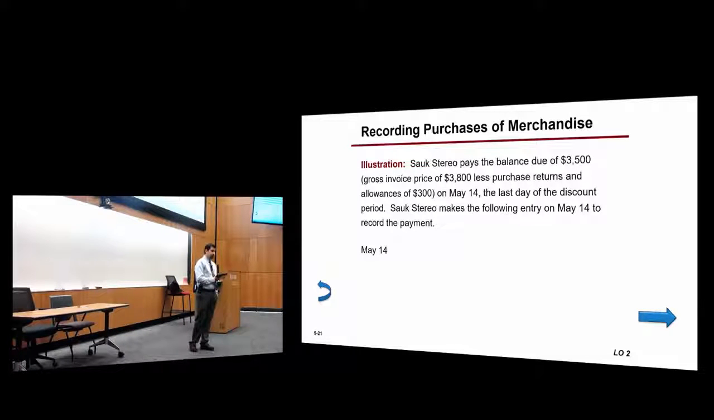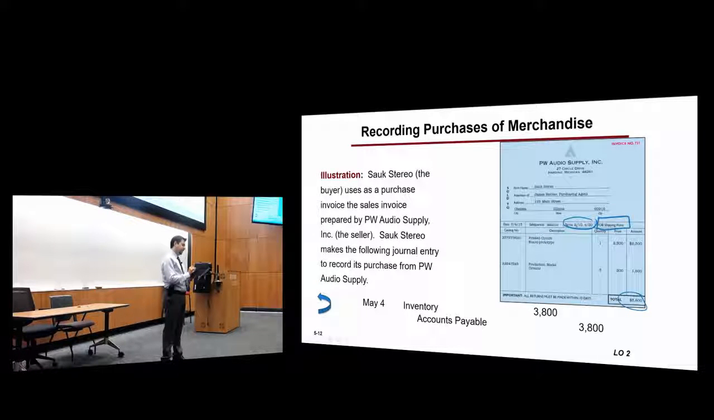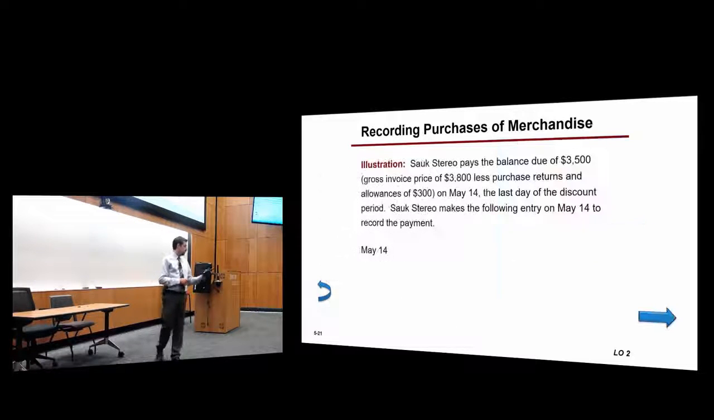the discount. The discount was 2%. So this is here, it was 2/10, n/30. So the discount is 2%, which is $70. So the company will actually pay $3,430. This is the amount of cash that the company pays.